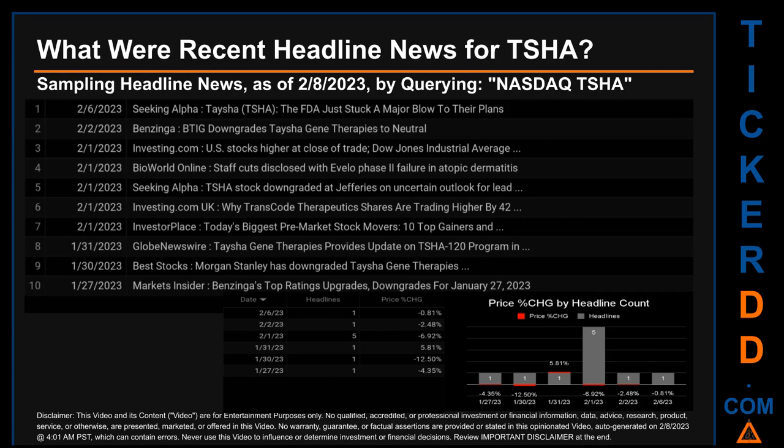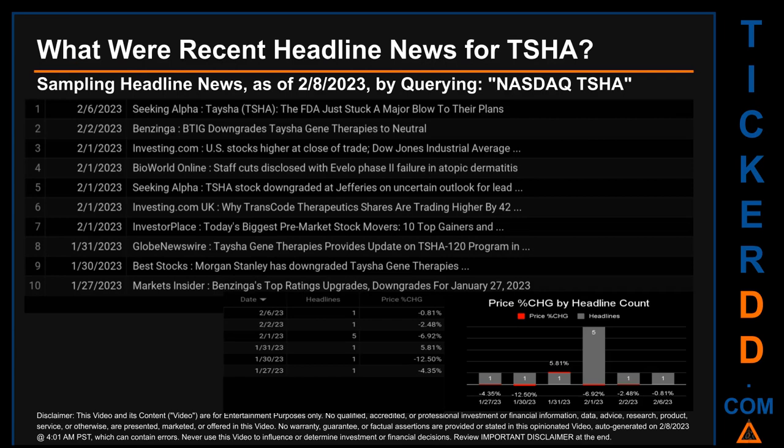The latest publication was Monday, February 6, 2023, when Seeking Alpha published the headline that read, TSHA, the FDA just struck a major blow to their plans. The oldest publication was on Friday, January 27, 2023, when, 1 month and 12 days ago, Markets Insider published the headline that read, Benzinga's top ratings upgrades, downgrades for January 27, 2023.